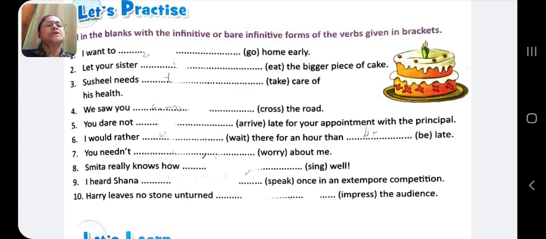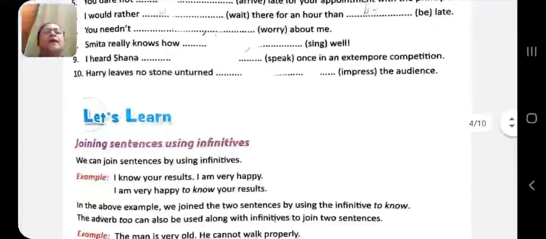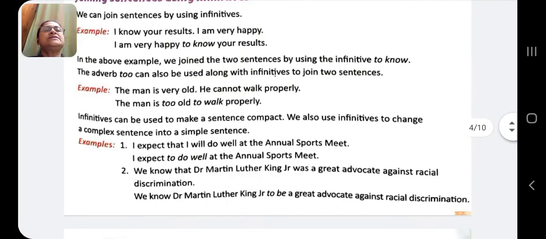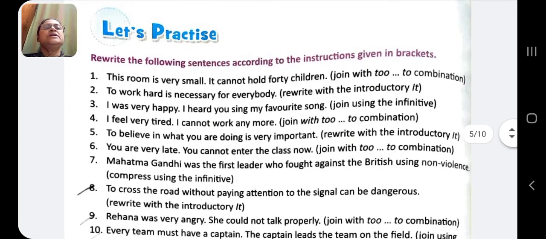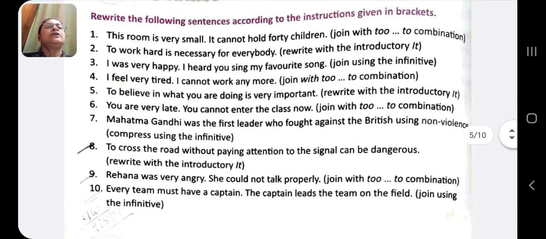Smita really knows how to sing well. I heard Sana speak once in an extempore competition. Harry leaves no stone unturned to impress the audience. Okay. Now coming to joining sentences using infinitives. See, let's practice part. This room is very small. It cannot hold 40 children.